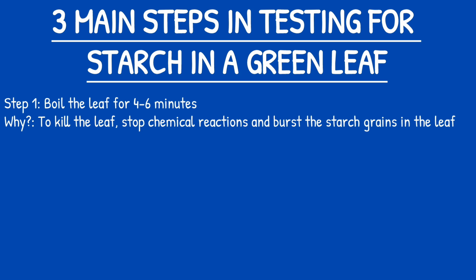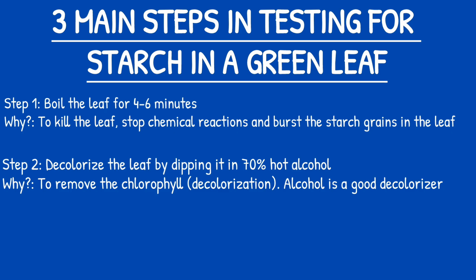That's the first step. The second step is to decolorize the leaf. And what is the aim of decolorization? You are removing the chlorophyll, and of course you are also softening it so that the iodine you'll be using eventually can penetrate the leaf. Of course, you know that to test for starch, we use a particular substance called iodine.